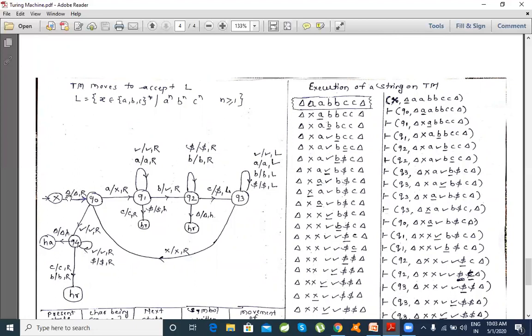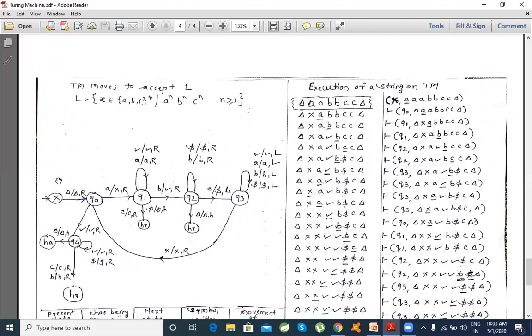So being in a particular state, what I am reading is on the left-hand side of the forward slash. After this, it represents how this input symbol is replaced. Here the null is replaced by null, and the read write head moves towards the right.